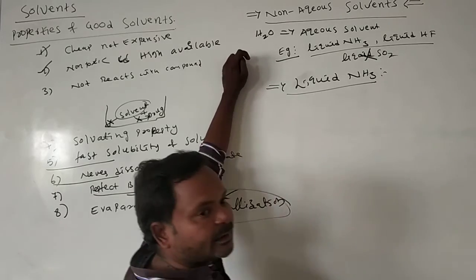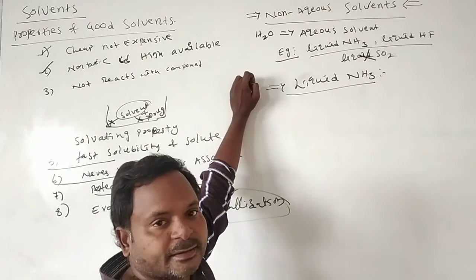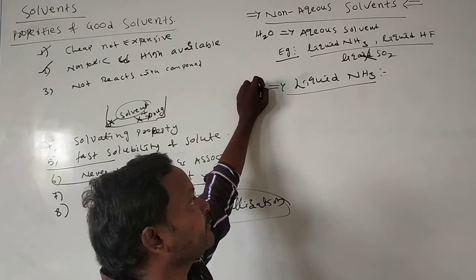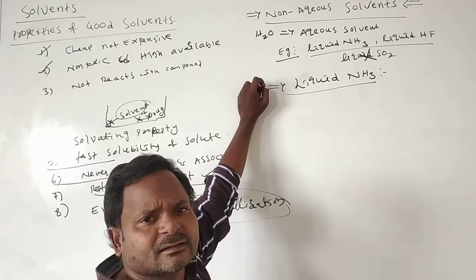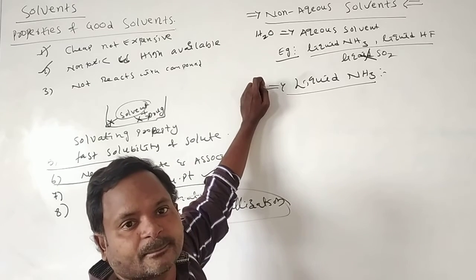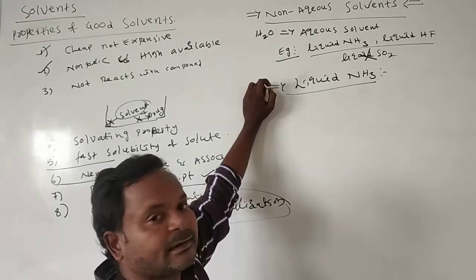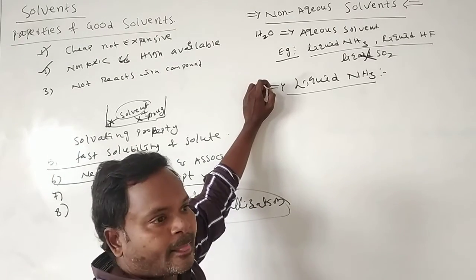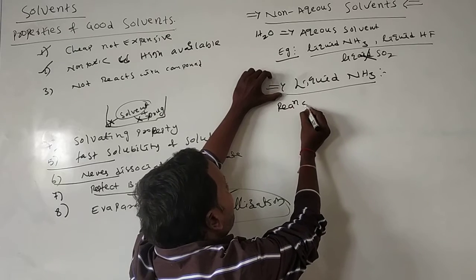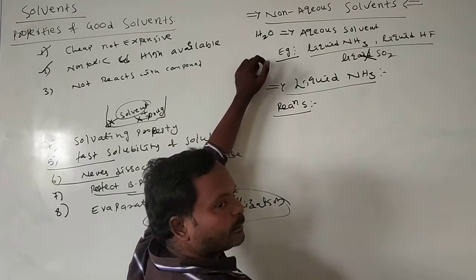Reactions of liquid ammonia. Liquid ammonia is a good non-aqueous solvent. It is also used as a solvent instead of water. That's why we call it a non-aqueous solvent. Here we have some important reactions of liquid ammonia.